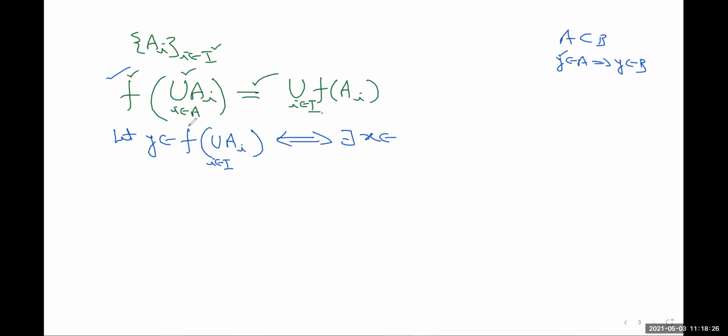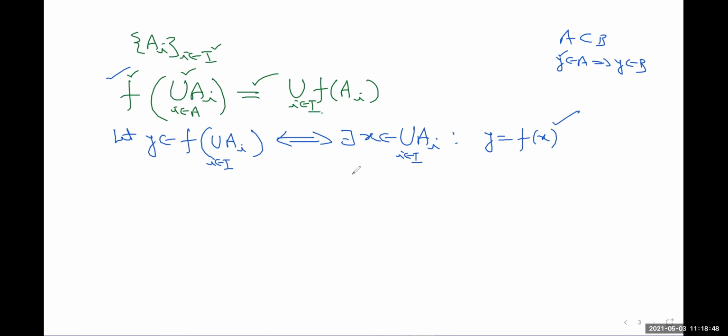If y belongs to f of the union of A_i, there must exist some x from the union of A_i such that y is attained at f of that element. So there exists x belonging to the union of A_i such that y is equal to f(x). This is by definition.